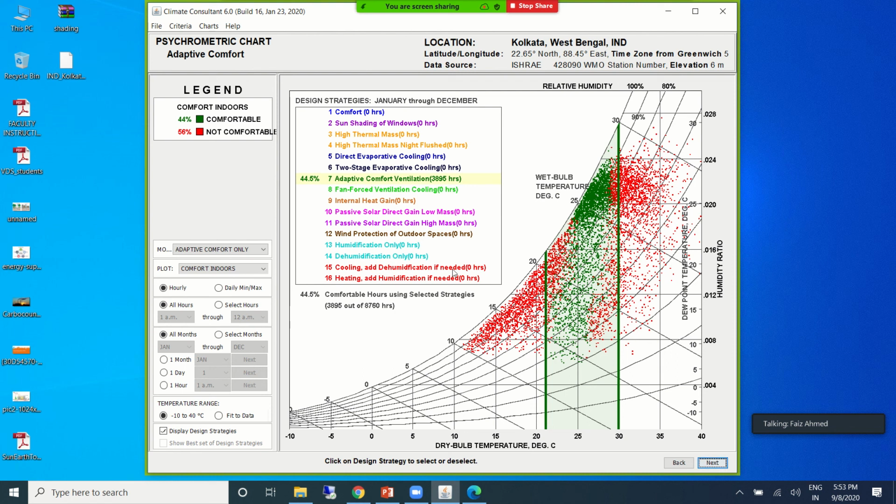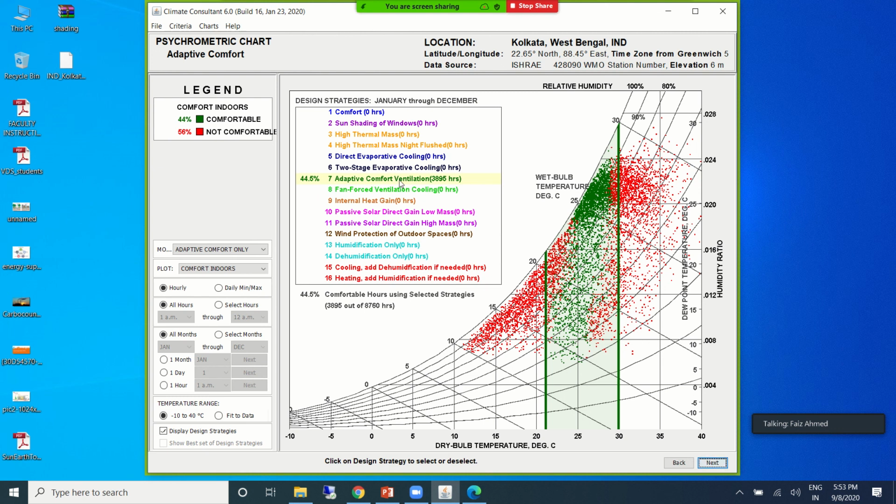Which are the areas where discomfort is felt? All these red dots are discomfort zones, where we need strategies to improve this. Overall, 44% of the time throughout the year is comfortable from the perspective of the adaptive comfort standard.